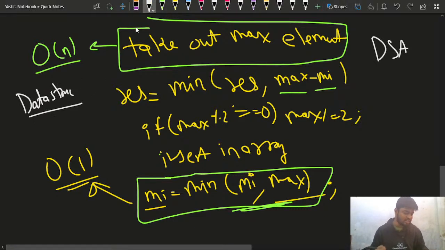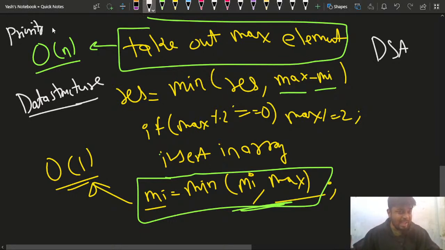Can you think of some data structure which will help me keep track of the maximum element, and get it in much better time compared to order of n? Can I say that the data structure can be something like a set, or a priority queue? I think I can consider a priority queue here, because it will give me the largest element in order of log n time every time.